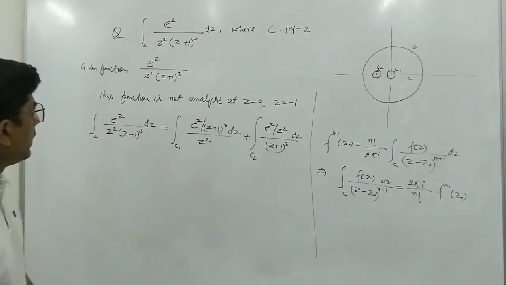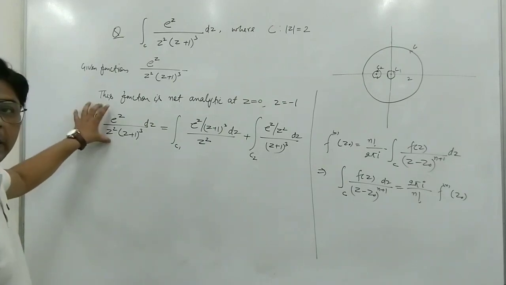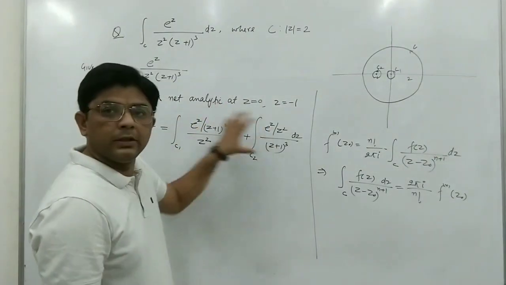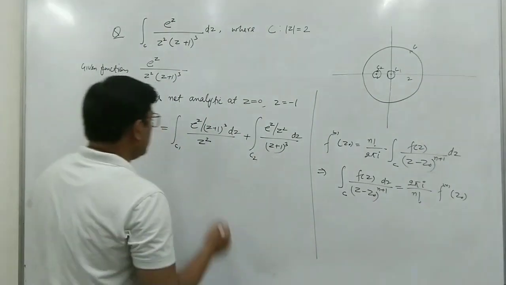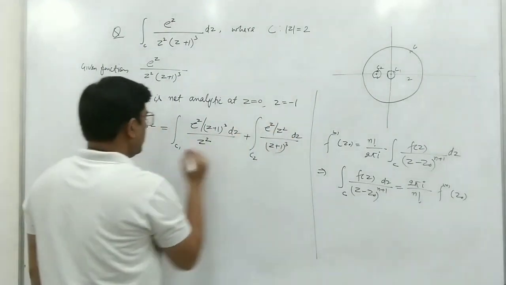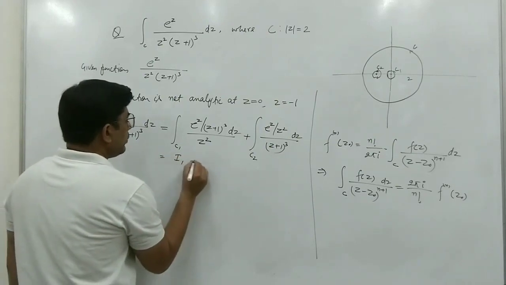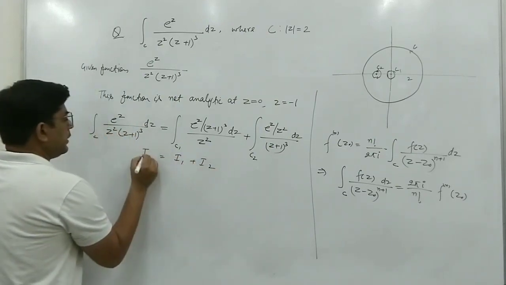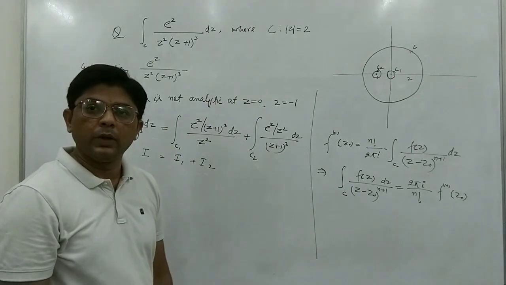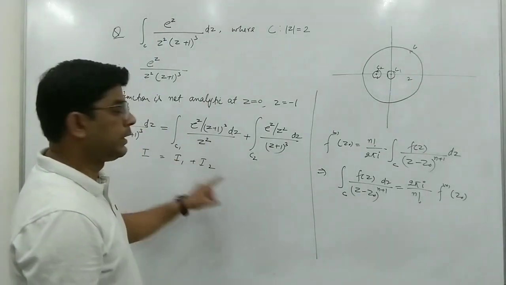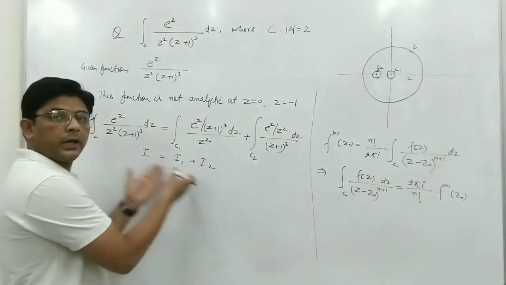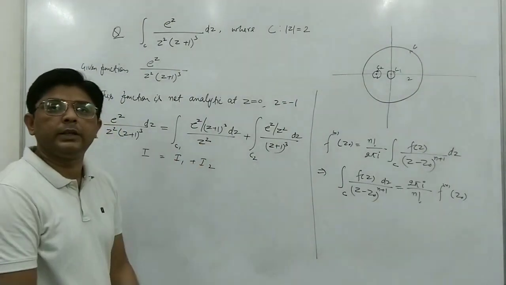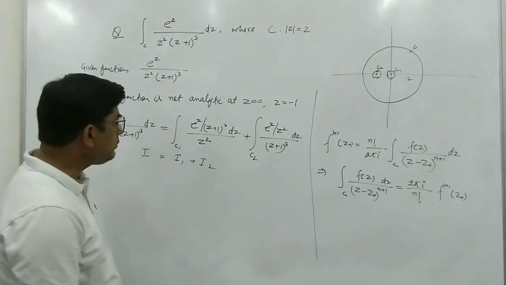Here this integration can be solved by decomposing it into two integrals. Suppose this is I1 and this is I2, and the left hand side we suppose is equal to I. So now we solve these two integrals I1 and I2, and after solving them we will put these values here to find the value of I, the given integral.